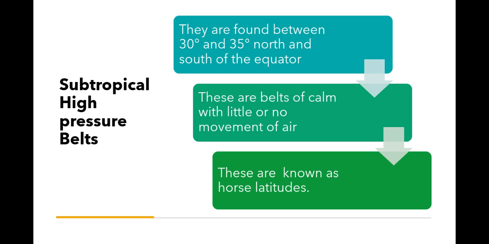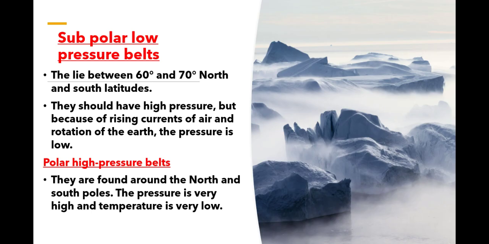Then we go to the next one, subpolar low pressure belts. Now they lie between 60 and 70 degree north and south latitudes. They should have high pressure, but because of rising currents of air and rotation of the earth, the pressure is low. The north subpolar low pressure belt is from 60 to 65, and there is a south subpolar low pressure belt, and these are stormy, especially in winter. So these are very stormy.